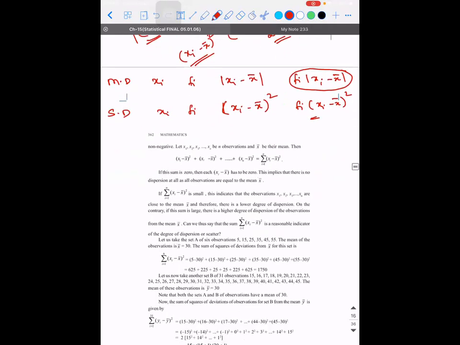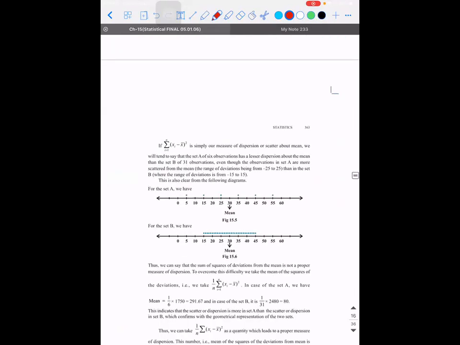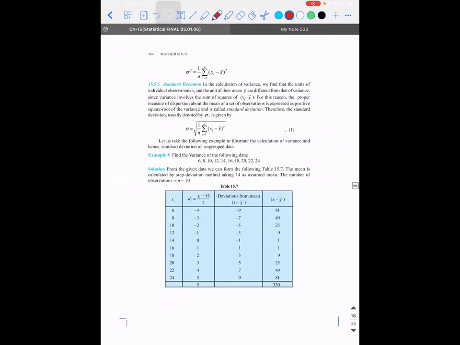Are you guys able to understand? So I will directly do a problem and show. There is so much theory that is given.